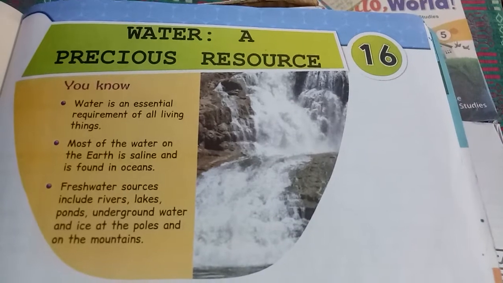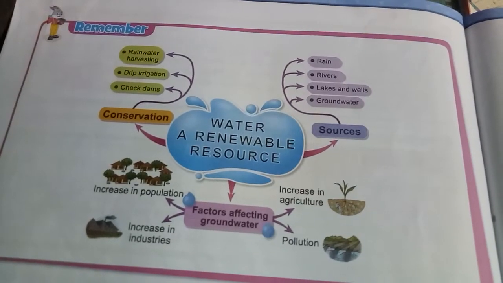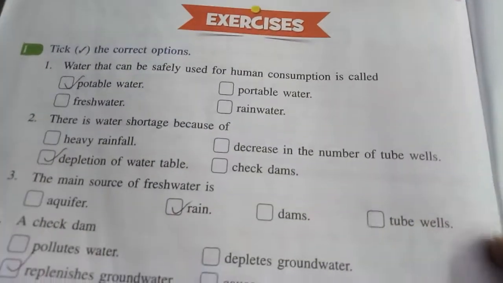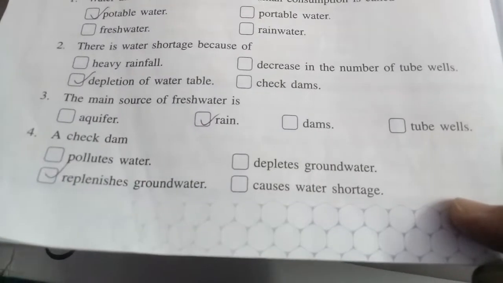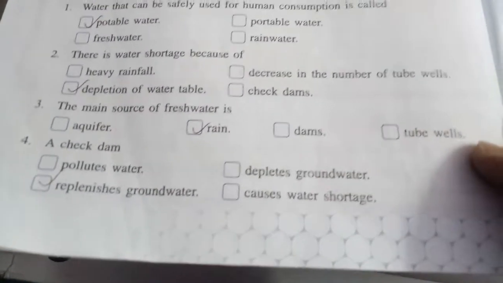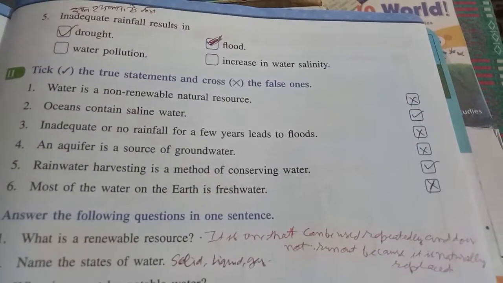Water is a precious resource. Chapter 16. Water that can be safely used for human consumption is potable water. There is a water shortage because of depletion of the water table. The main source is fresh water. A check dam helps the recharge of groundwater. Inadequate rainfall results in drought.